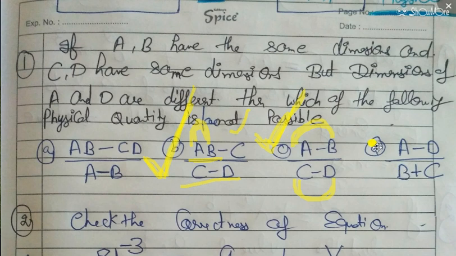We have to look at option number D. Let's suppose A is L1 and D is L2. So A minus D is not possible. So that means option number D and option number A are not possible here. Option number B and option number C are possible, so two options are possible here. I hope this question is clear, and if it is clear, you can note it down in your notebooks.